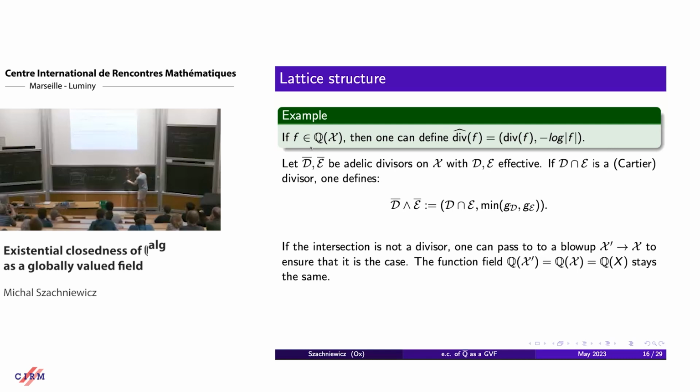We blow up this point, it becomes a line. And if we look at the preimages of this divisor in this blow-up, then we get this divisor plus this divisor. And the inverse image of this divisor is this divisor plus this divisor. So here, this part is the minimum.